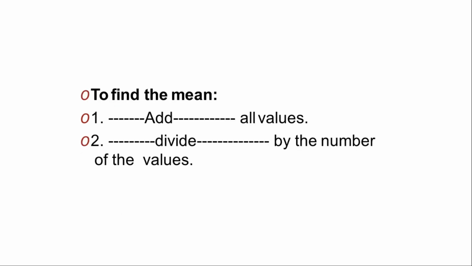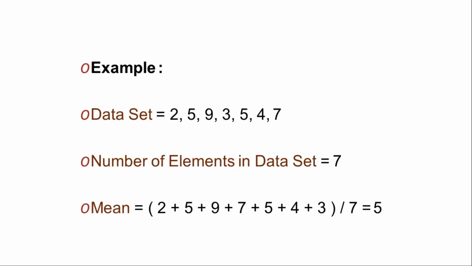So what is the rule? You can write it in this way. To find the mean, just add all values, then divide by the number of values. For example, data set 2, 5, 9, 3, 5, 4, 7, the number of elements in the set is 7, and the mean is the addition of all these divided by 7. You will get 5, as I have given in the first example.